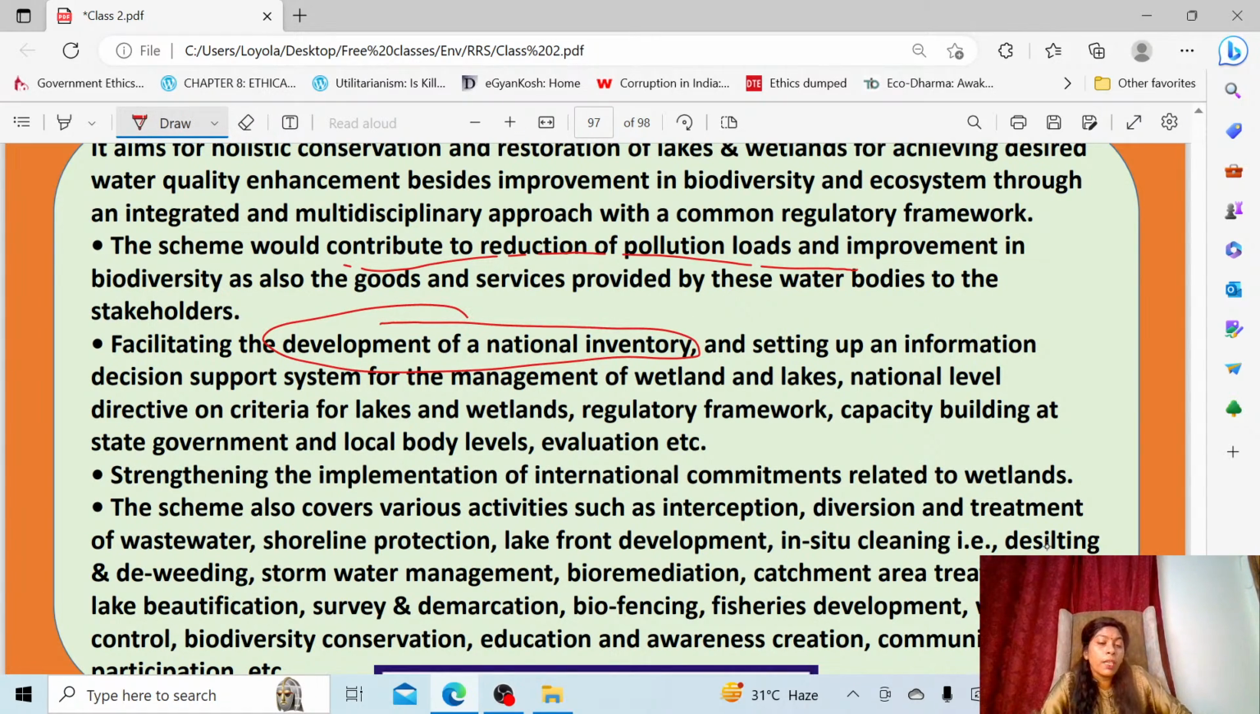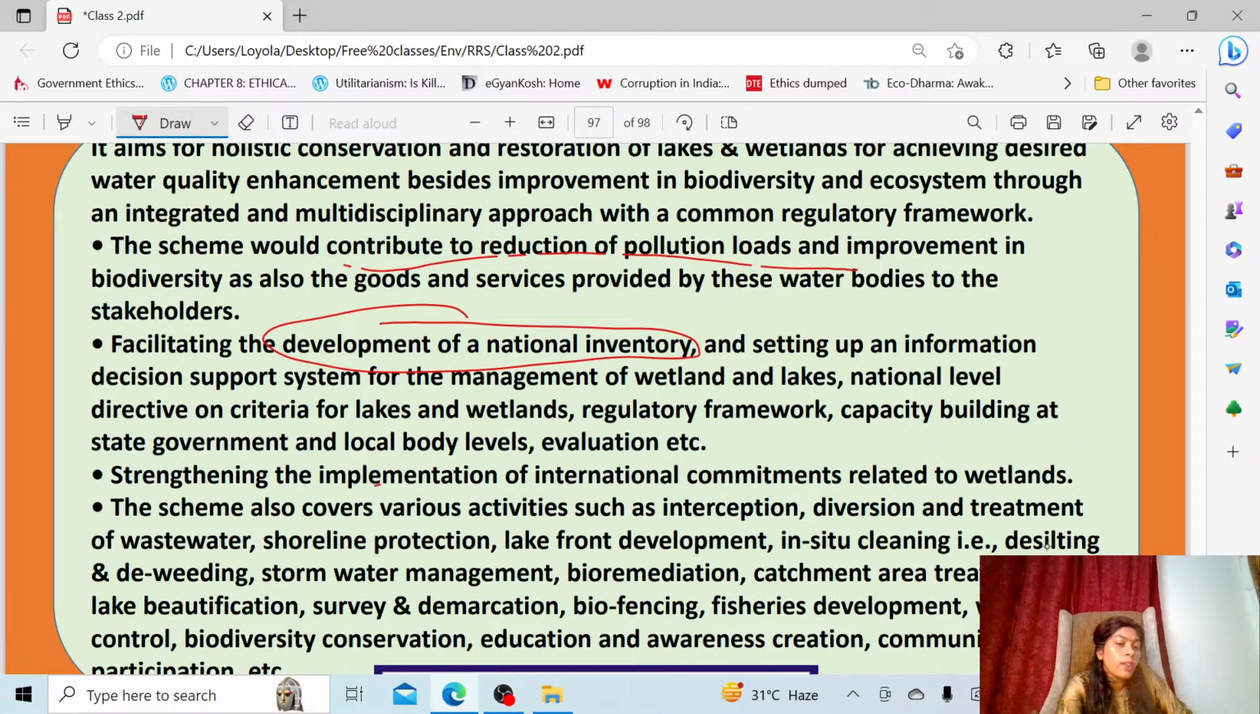Not only that, also to develop a national inventory and set up an information system, that is, an inventory for storing information on how well you can manage the wetlands and how well you can manage the lakes. That way you are trying to bring a data bank. You're storing some information in that, and with that you're also trying to do capacity building at every level: state government level and local body levels. In this way we are trying to do that.